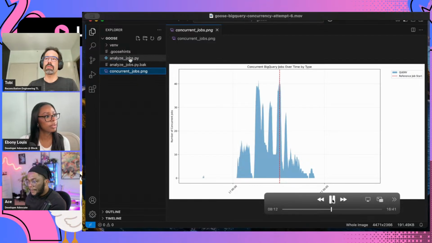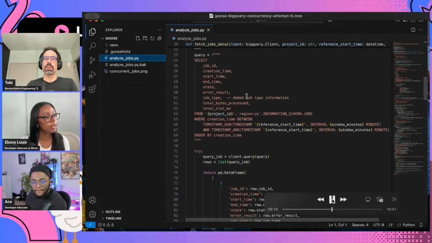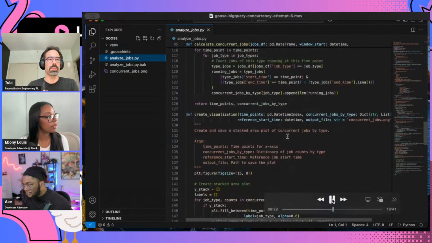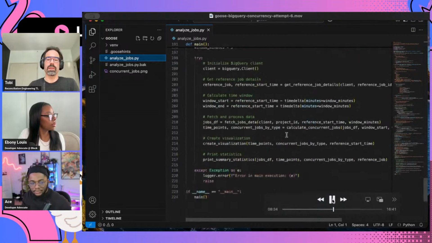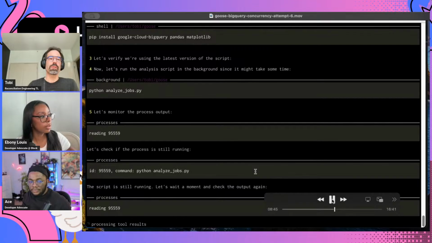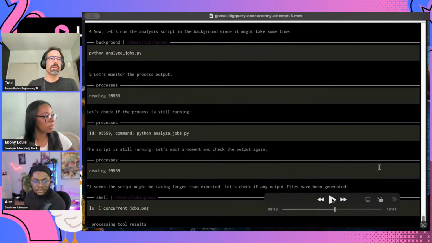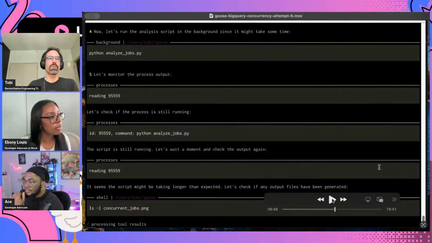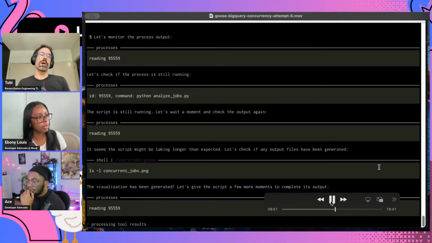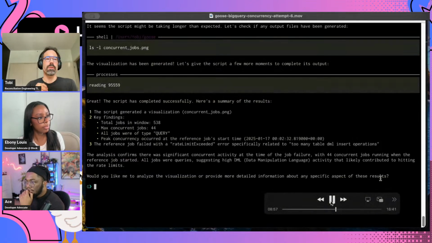So what I'm going to do next is ask it to redefine what job type means based on the job ID, and we'll see how that turns out. Oh, and another interesting thing here, before we do that, is that by itself, it realized that this script might take a while to run. So it started to run it in the background and then periodically checked whether the script had finished already. So you saw that I was able to show the visualization already while the script is still running. I love that.